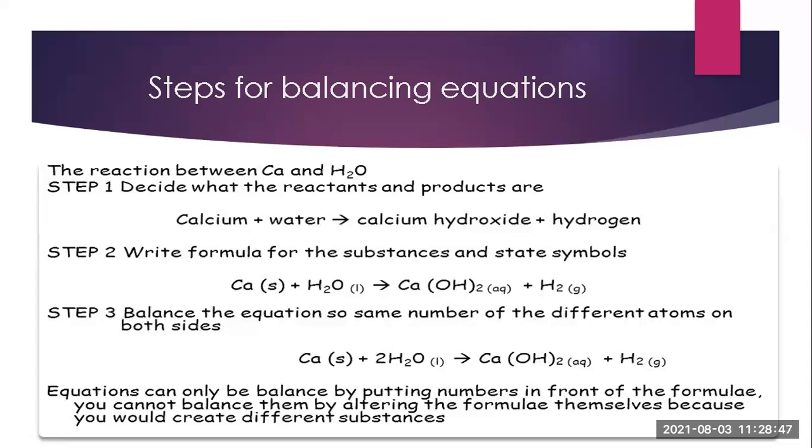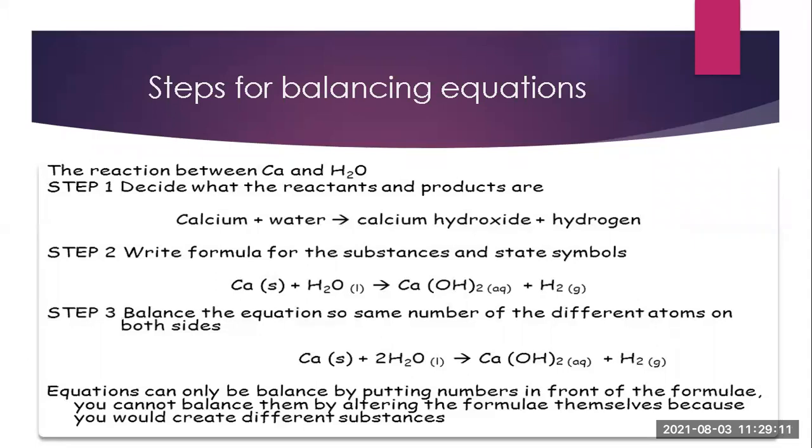A very easy method is to write the number of elements or molecules present below the reaction. On the reactant side, write whatever elements are present, and in front of that write the numbers, so that it will be easier for you to understand how many are present. Equations can only be balanced by putting numbers in front of the formula.